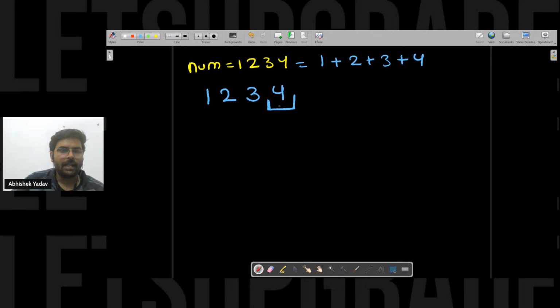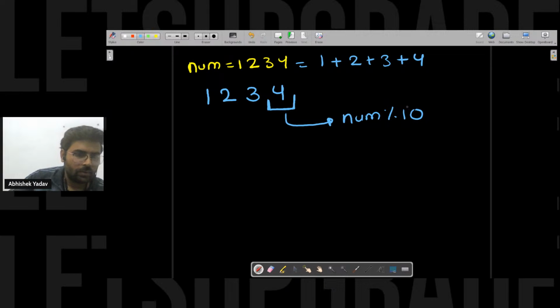So guys, can you tell me how I can extract a digit from a number? I can use a modulo operator here, right? The modulo operator will give me the remainder part.